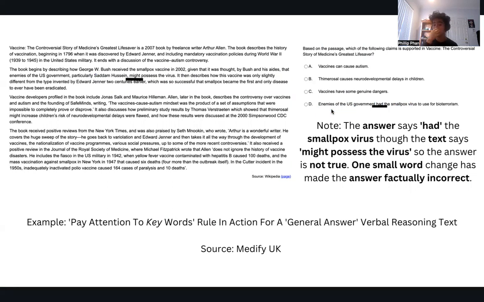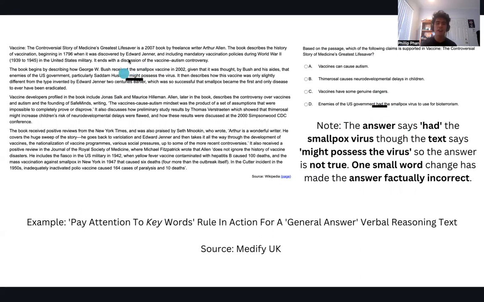Choose D, but then if you do that, you're going to be wrong. And the reason why is I've bolded it here. Notice a small change in the key words right here. Literally in the answer, they say had, but in the actual text, they say might, okay? And remember, we can only use information the text actually gave us.